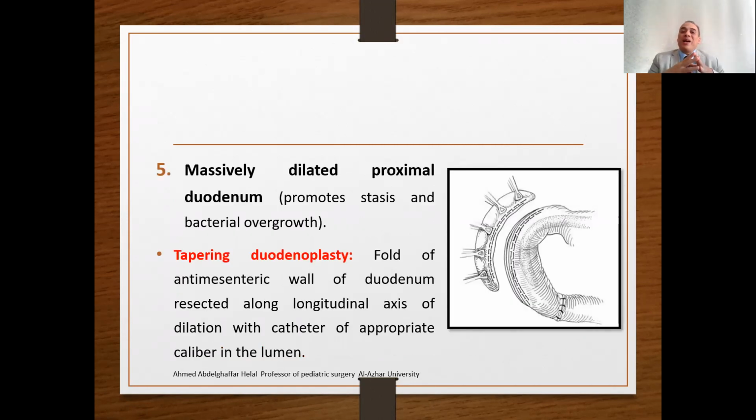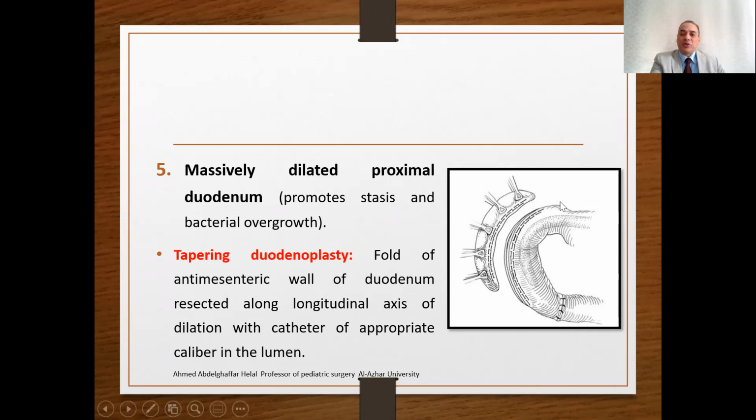What to do with a massively dilated proximal duodenum? What's massively dilated? Prolonged obstruction will lead to huge dilatation of the proximal duodenum. These proximal dilatations will promote stasis with bacterial overgrowth and impaired peristalsis. So we have what's called tapering duodenoplasty. Tapering duodenoplasty means fold of the anti-mesenteric